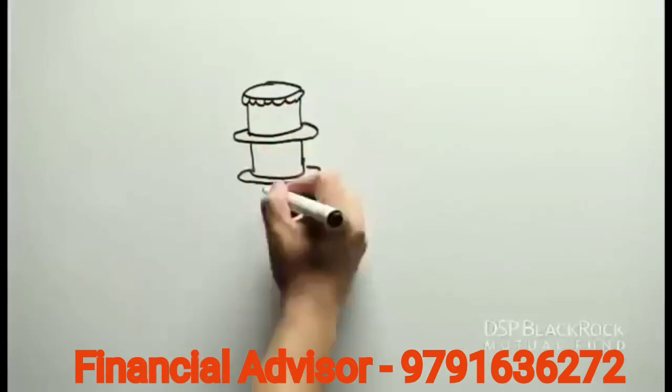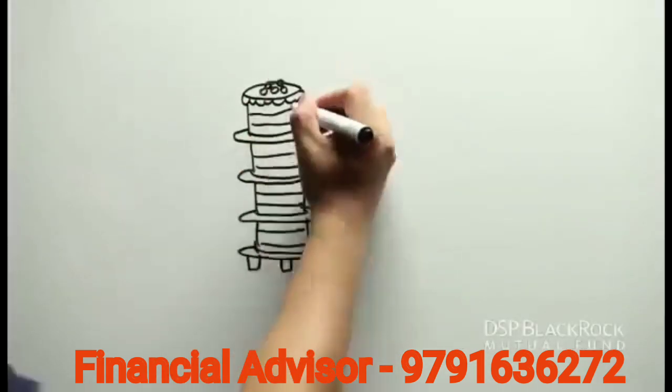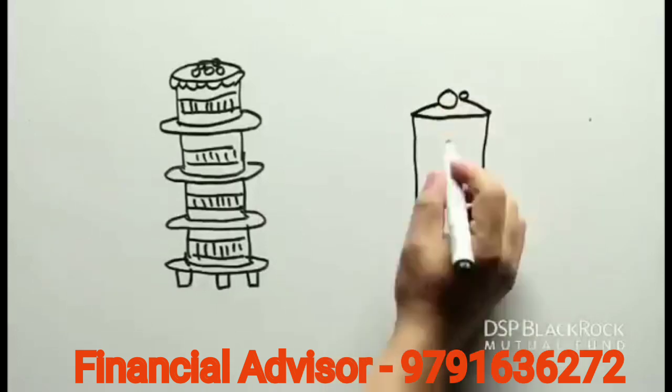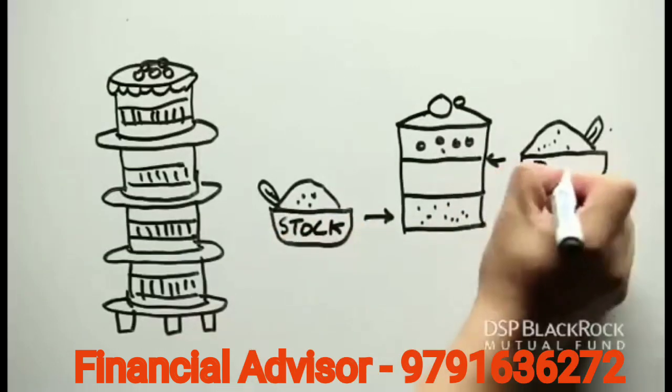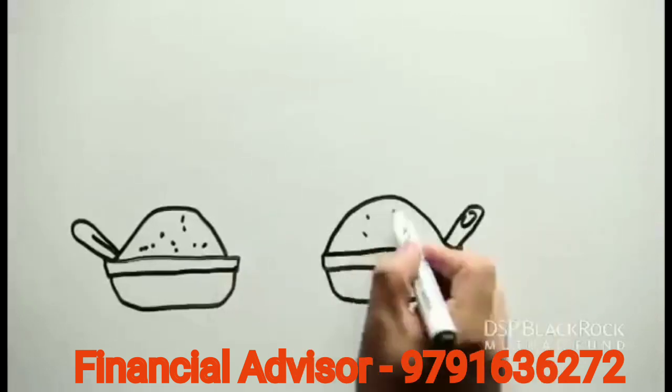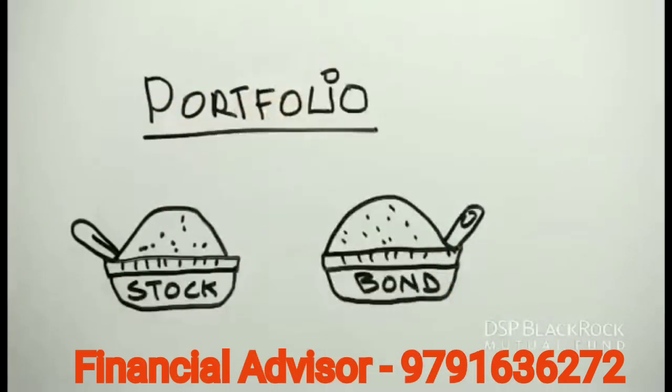Or think of it like this. A baker bakes a 1,000,000-pound cake. The cake is made up of a variety of ingredients. Each ingredient is an individual stock or bond. The list of these ingredients makes up your portfolio.